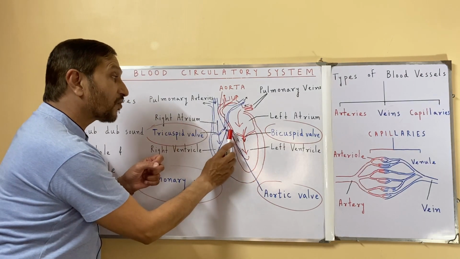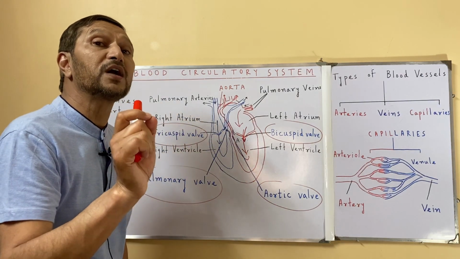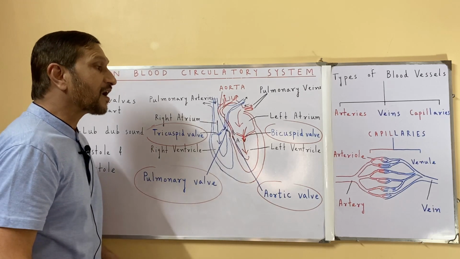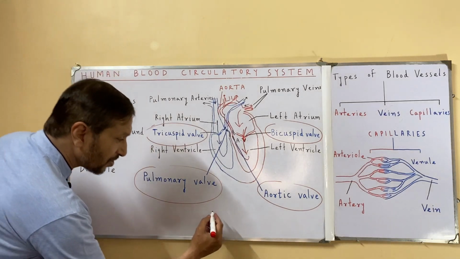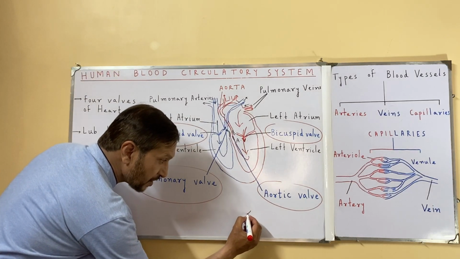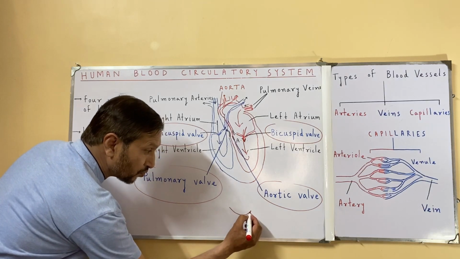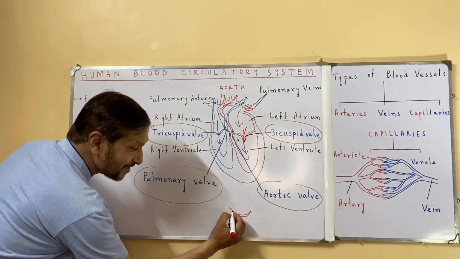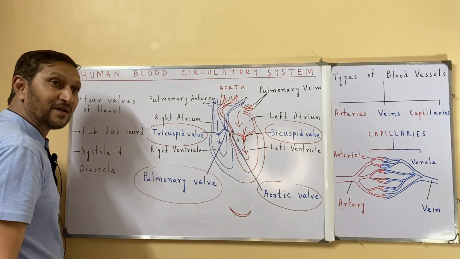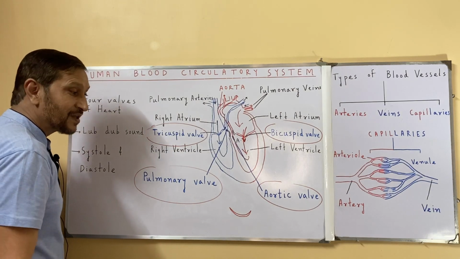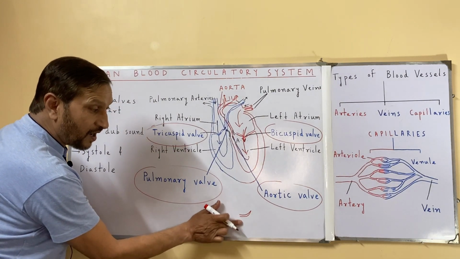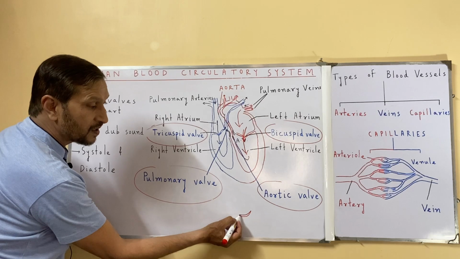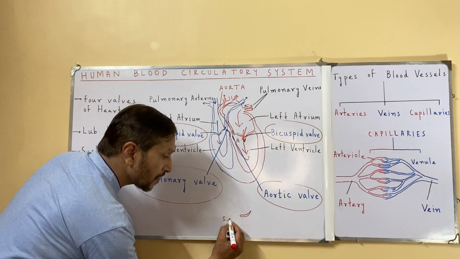Collectively, these valves are called semilunar valves. Why are they called semilunar valves? Because lunar is associated with the moon. Suppose this is the structure of the moon, a crescent. Semilunar means half moon.